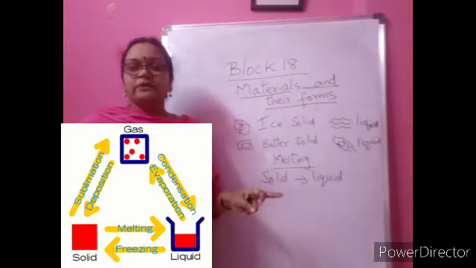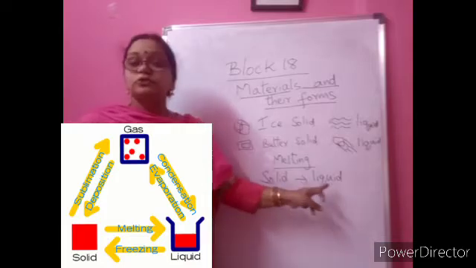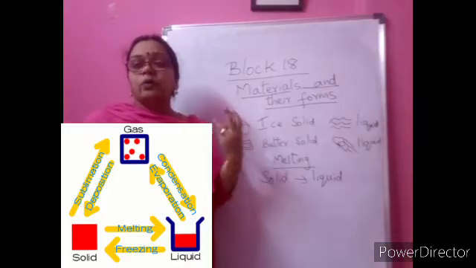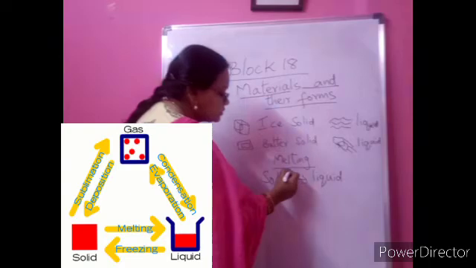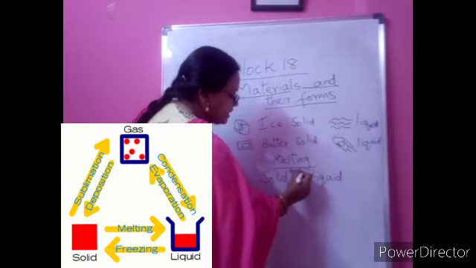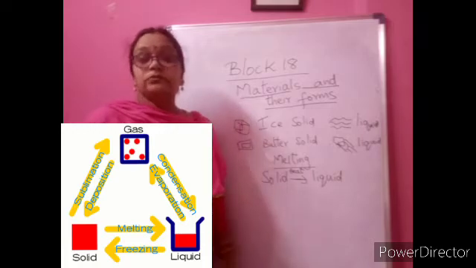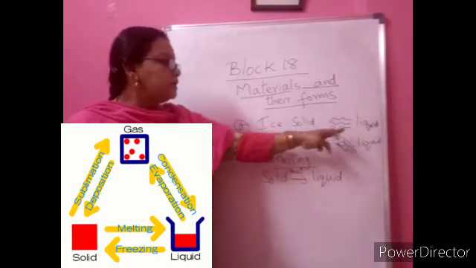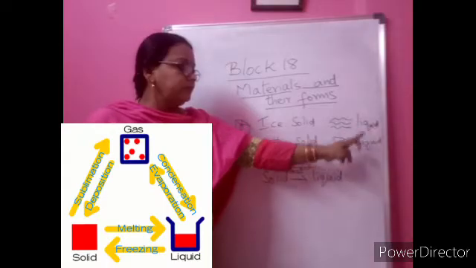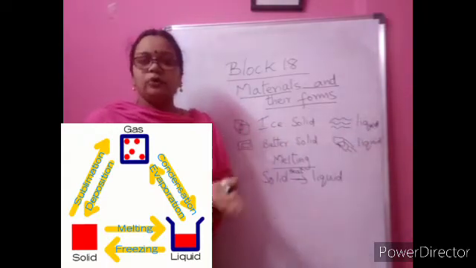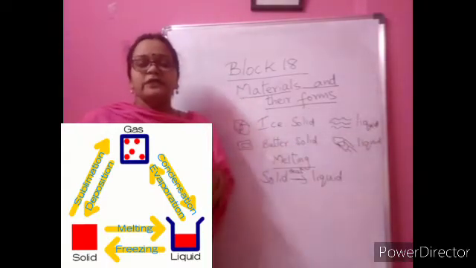In melting, what happens actually? Solid will change into liquid. And why is it happening? It is happening because of the heat. When we supply heat, a solid can change into liquid. Now the bowl is full of water and the butter is on the plate. I told you to keep them on the table. You will do it and you will send me the pics.